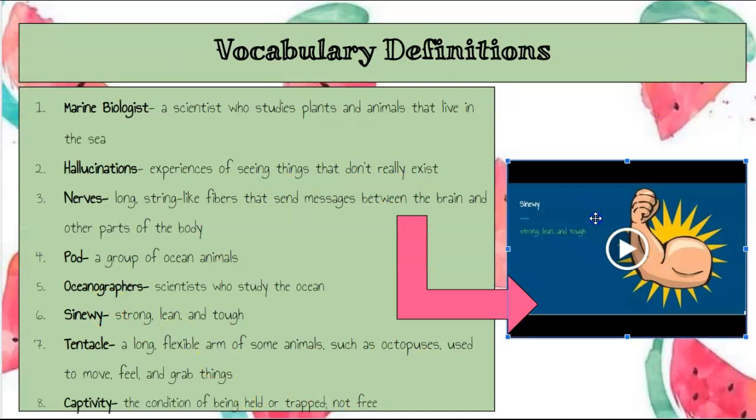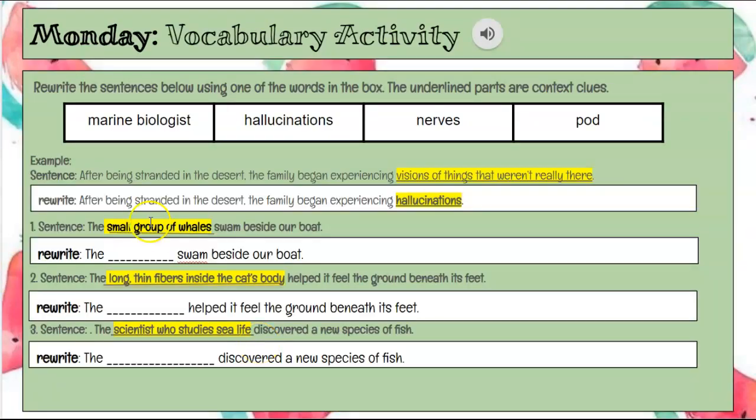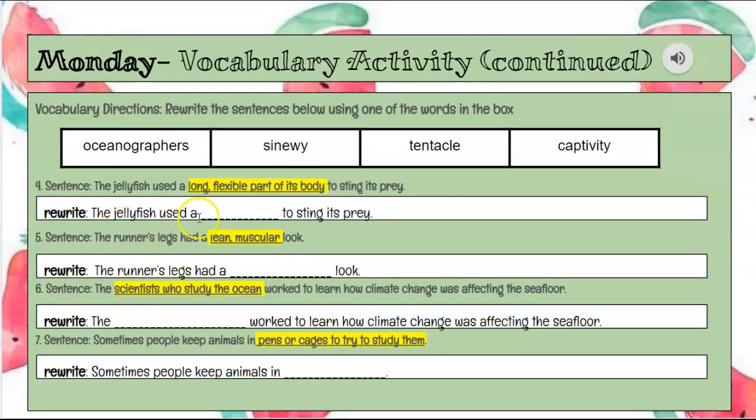You're going to watch the video to go over the definitions, or you can just read the definitions on your own, your choice. Then you have a vocabulary activity to do where you are going to rewrite the sentence. So looking at the yellow, bolded, underlined group of words, you are going to replace it with one of the definitions up top. And you can see in the example that hallucinations is already read, so I can already cross that one off. You have 3 to do on this side and 4 to do on this slide.